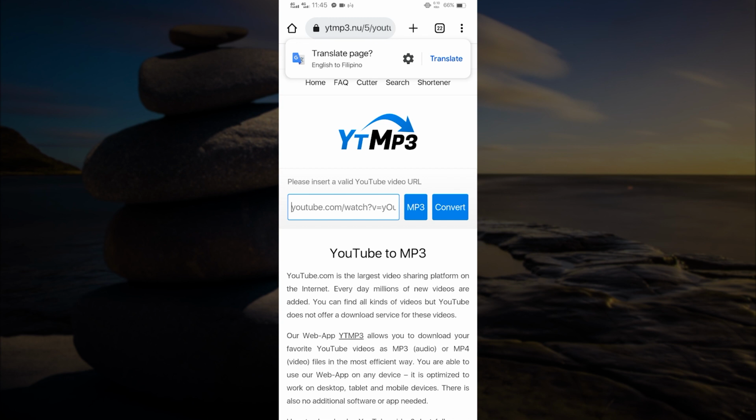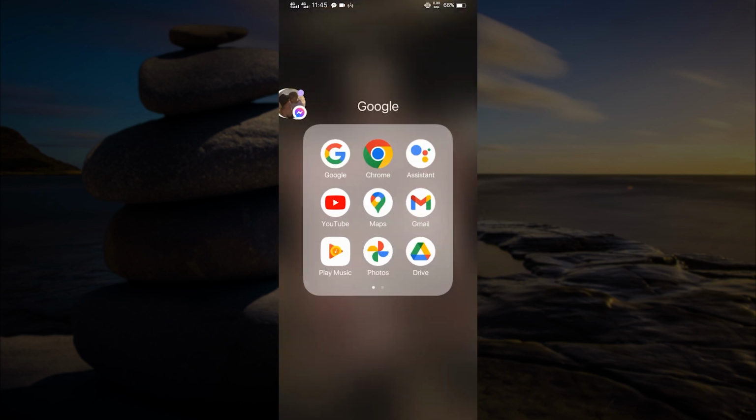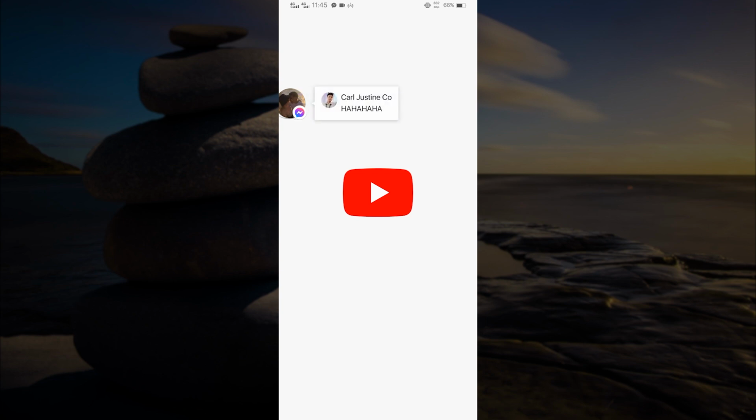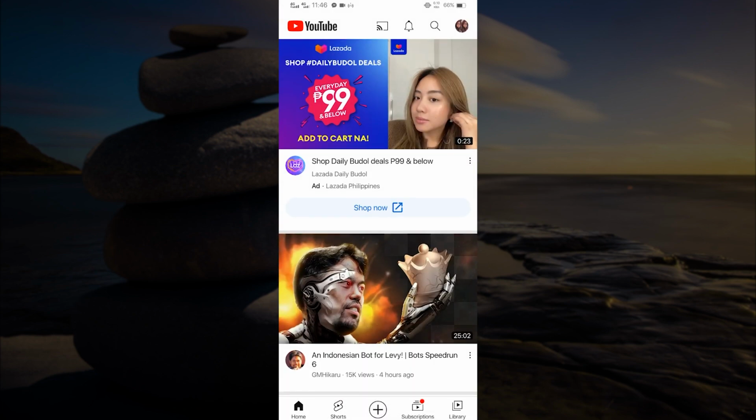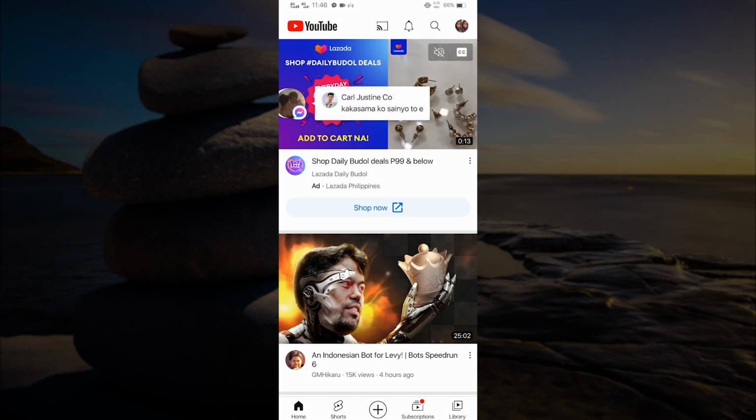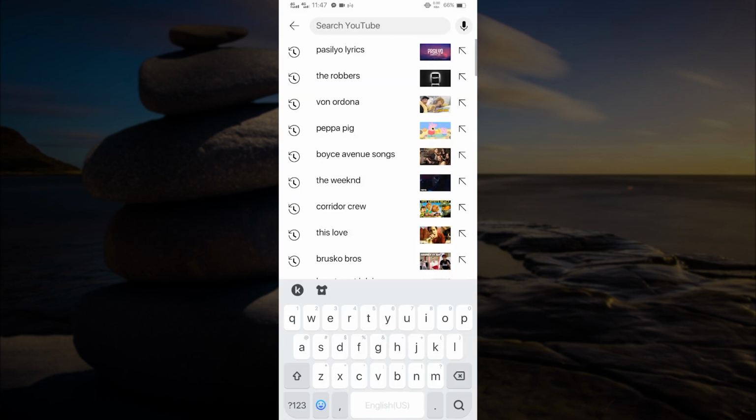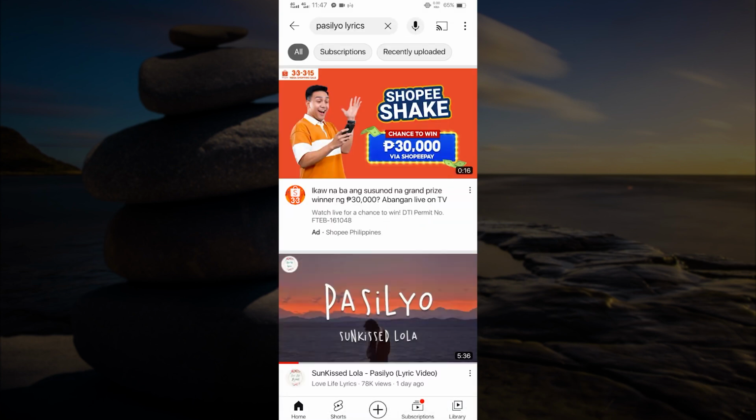After clicking the YouTube converter, let's go back to our home screen and open YouTube. Once you have opened YouTube, just search for the video or the audio that you want to download as a ringtone. Don't worry, we will download the video as MP3 so it will be converted into an audio file.